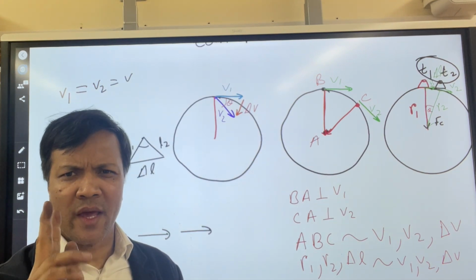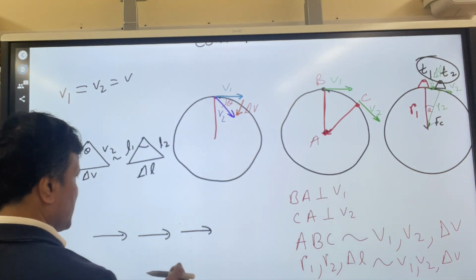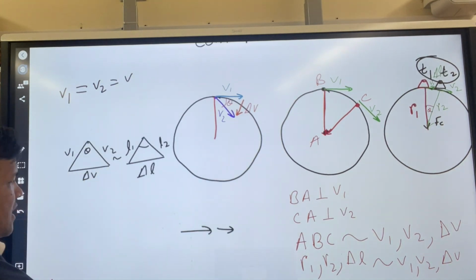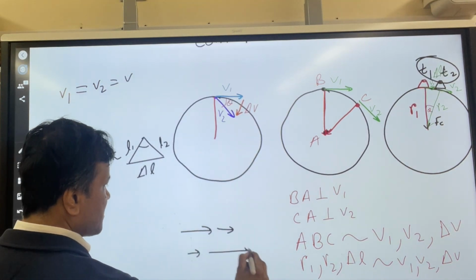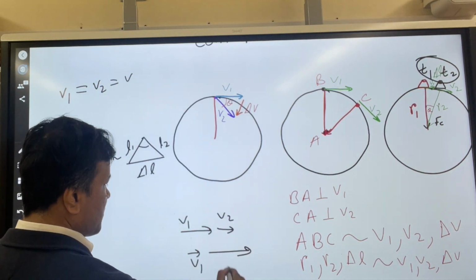So there are two ways you can have acceleration. One is by increasing the velocity. So this is an example of acceleration. This is also an example of acceleration. Okay, velocity 1, velocity 2, velocity 1, velocity 2.